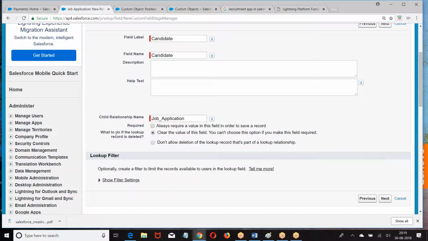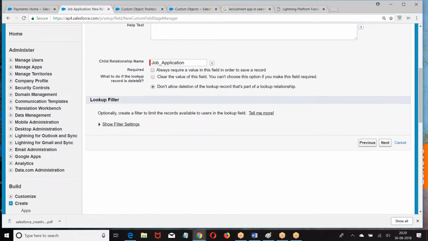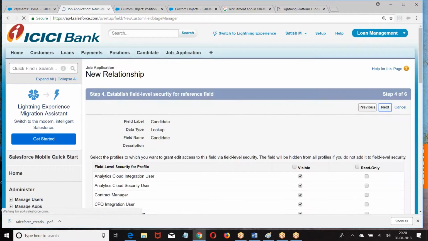Then what is the option we have? What to do if the lookup record is deleted? If the parent record is deleted, what should happen to the child? Keep the lookup field value as blank. Don't delete the child record. If I enable this, what will happen? It will not allow you to delete the parent. When you attempt to delete a parent, it throws an error message: you cannot delete a parent. I enable this option. Next. Next.